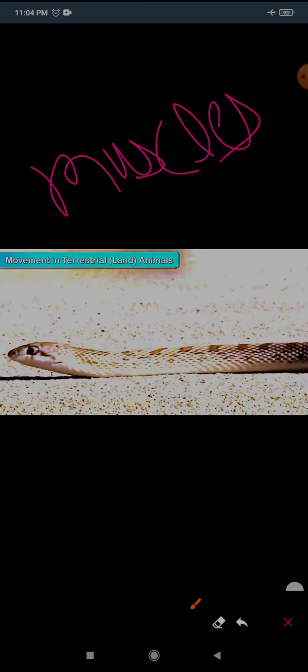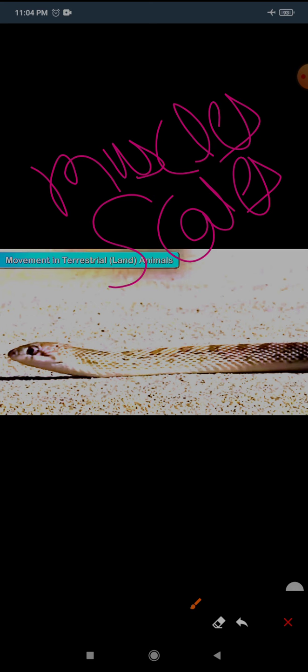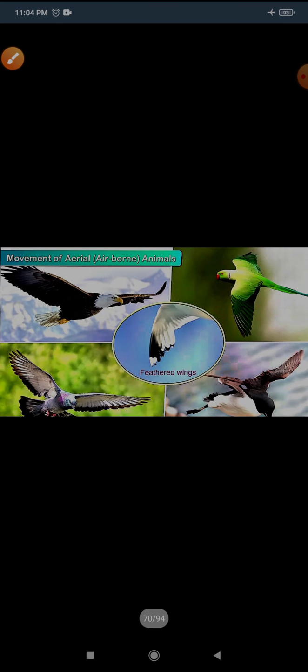Now next, snake. How does the snake move? We all know that snakes do not have legs, and therefore they use their muscles and scales to push their body ahead. They use muscles and scales to push their body ahead. That way they move.